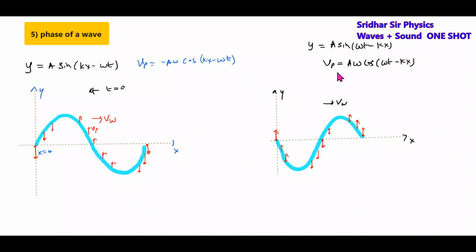This is the meaning of this one. In both the cases, the wave will propagate along the positive x-axis. And this will be the shape of the rope. At t equals 0, if the shape of the rope is like this, and at x equals 0 the particle is moving up, you have to write in this way.